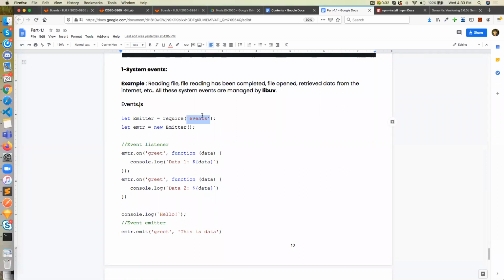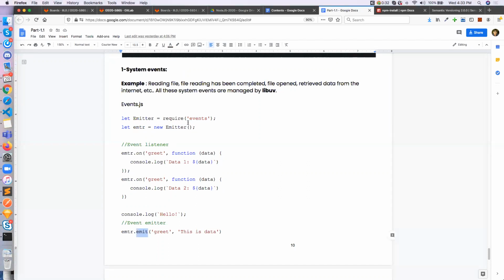Inside this module, we have written a class. As I mentioned in custom modules, we can define a method inside the module, and when you are exporting a method, we have to deal with it in a different way. You can also export a variable, constructor function or class. So it is a class. Whenever you import it, you have to create an instance of that class. The instance is an object, emitter, and you can access all the methods like on and emit, which are written inside that events class.